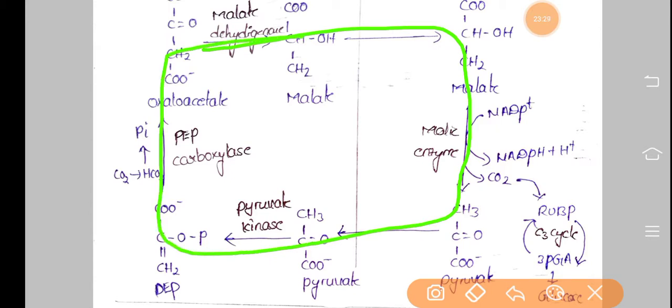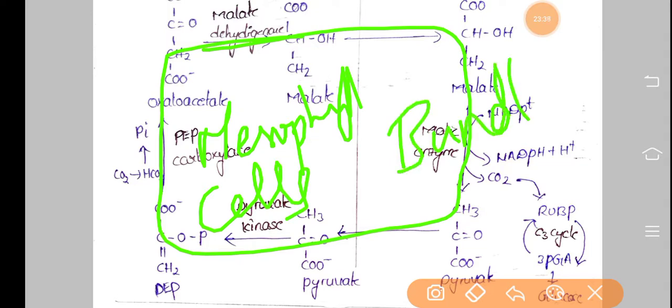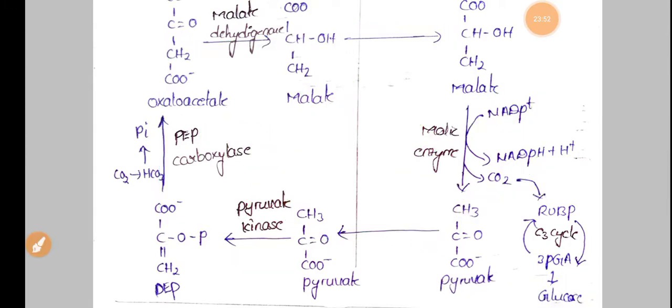Some part is in the mesophyll cells and some part is seen in the bundle sheath. So the C4 cycle not only occurs in mesophyll cells, but also in the bundle sheath.